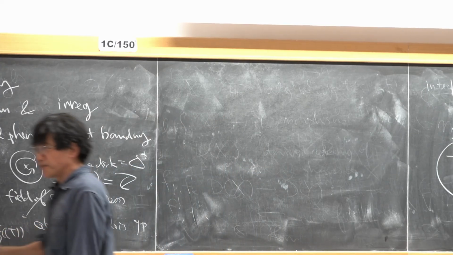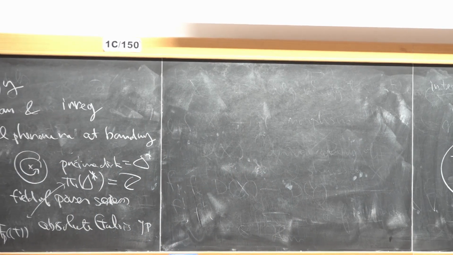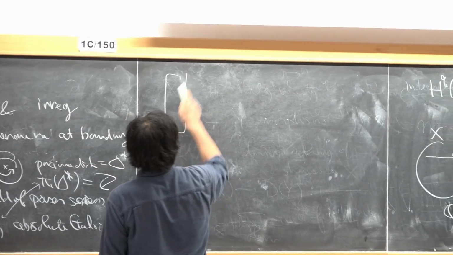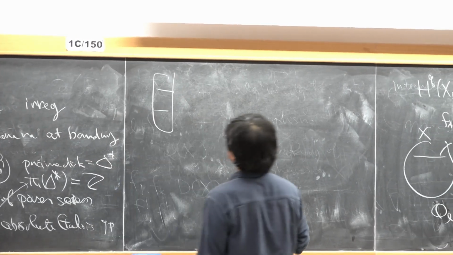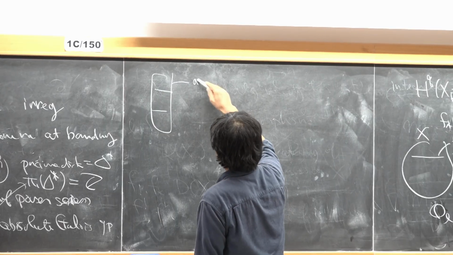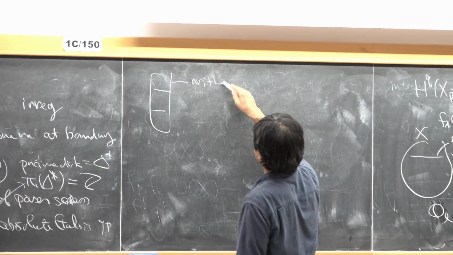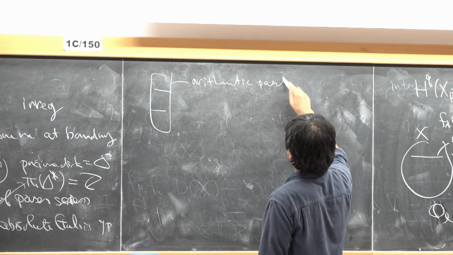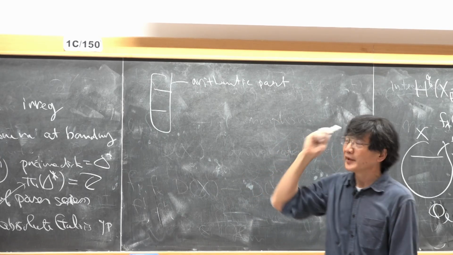This is a huge profinite topological group, and it has a three-step filtration, so it looks like this. On the top there is an arithmetic part, which I ignore today.